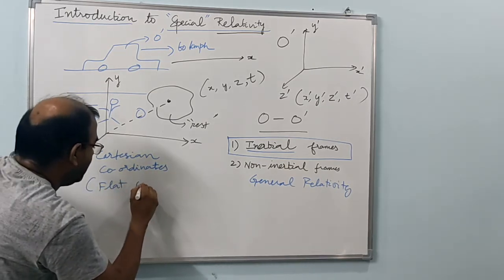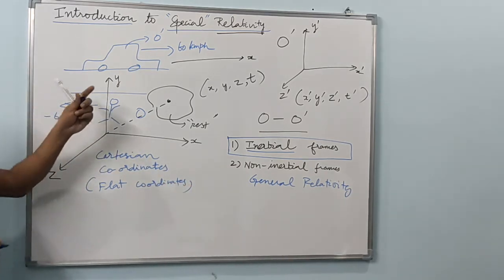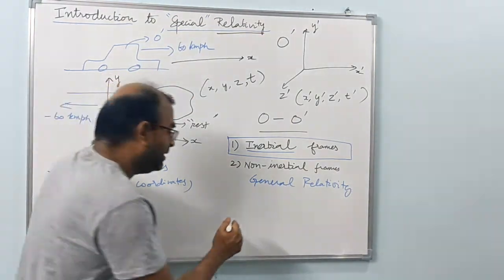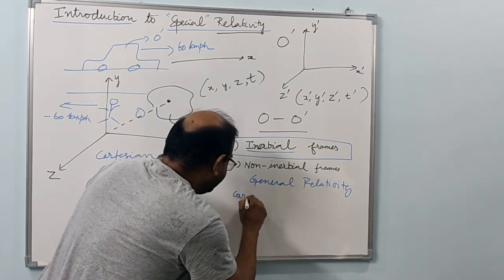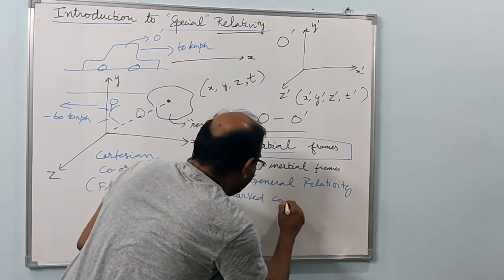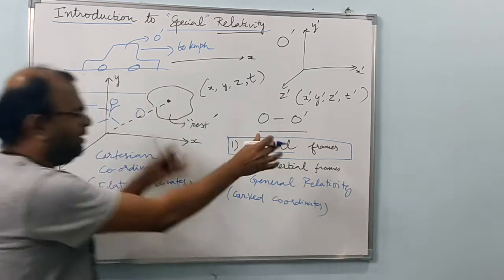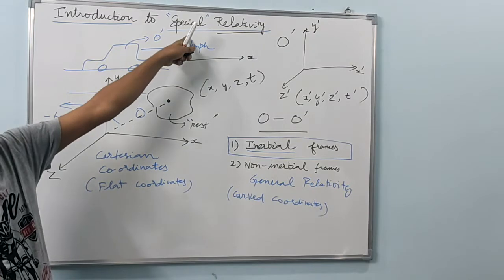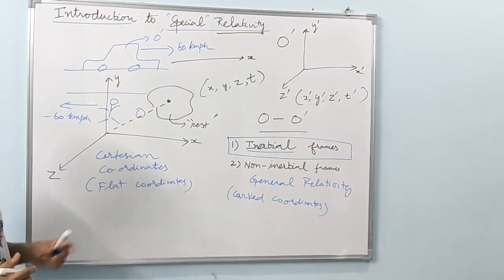Wherever you use flat coordinate systems, that is special relativity, and therefore it is called special, because a more general coordinate system is curvilinear, or curved, coordinate system. General relativity deals with all kinds of coordinate systems, therefore it is more general compared to the special one, which deals only with the one particular case of flat coordinates, that is Cartesian coordinate systems.